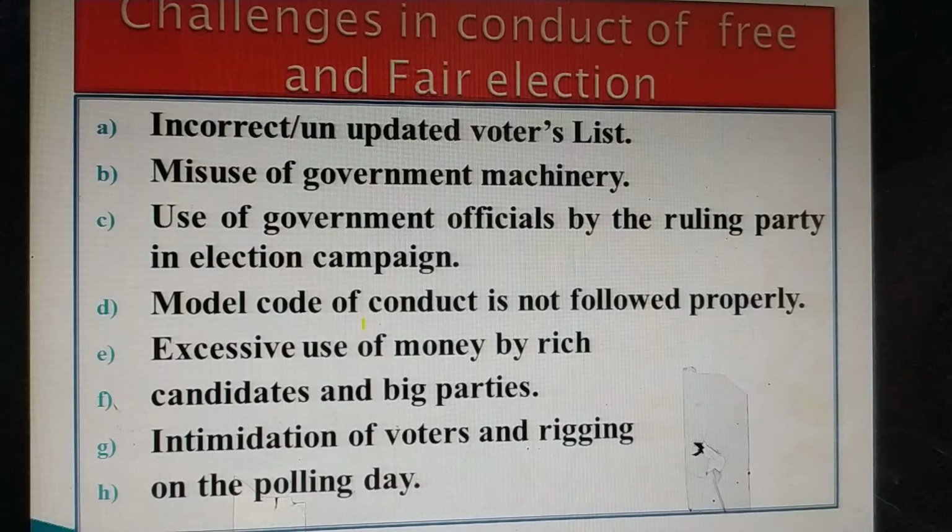The model code of conduct is not followed, as we discussed, regarding the use of caste, religion, and the fixed amount of money, which is not followed by some of the candidates. There is excessive use of money by rich candidates and big parties. Some rich candidates use an excess amount. In spite of 25 lakh, they spend more than 1 crore rupees. There are even cases of bribery also. They give money to the voters also.